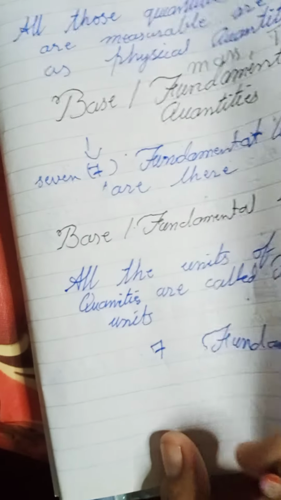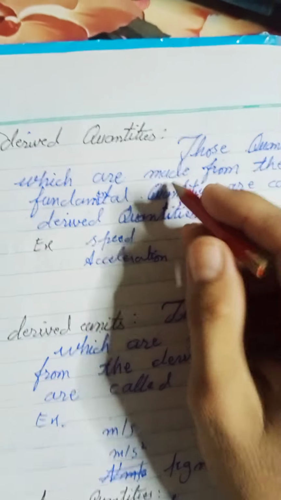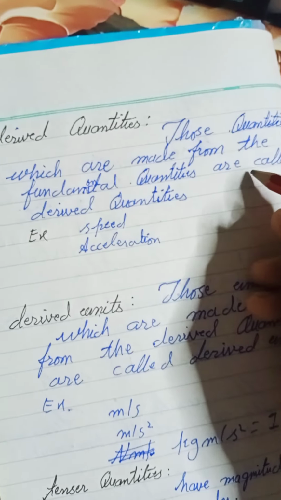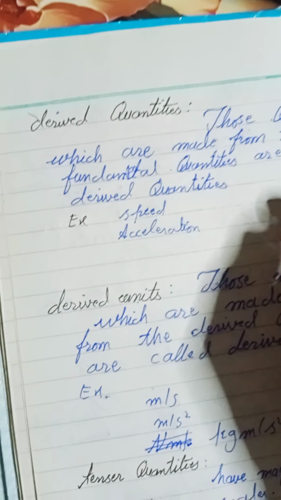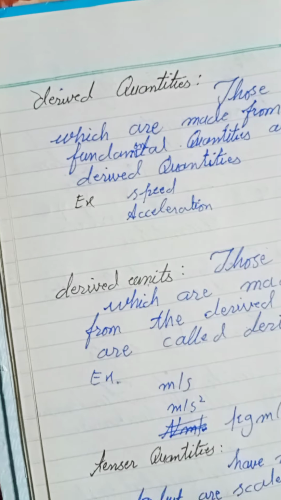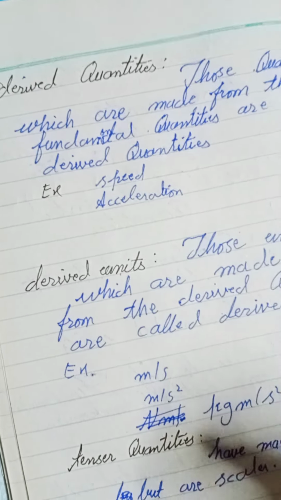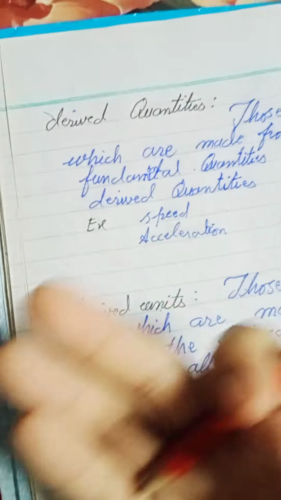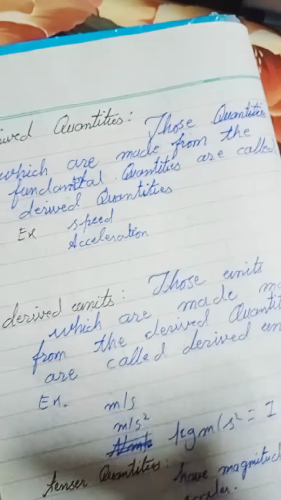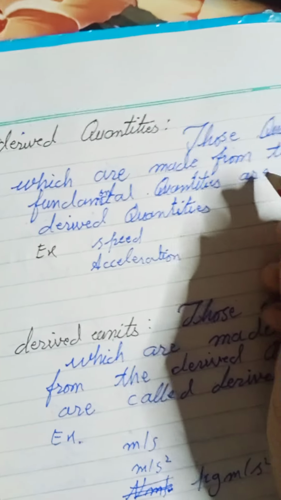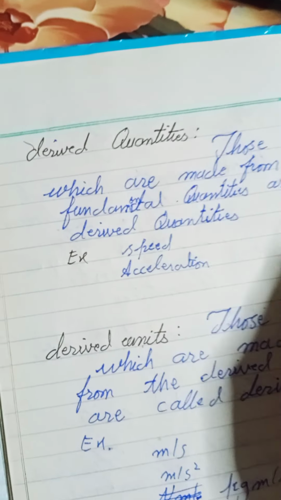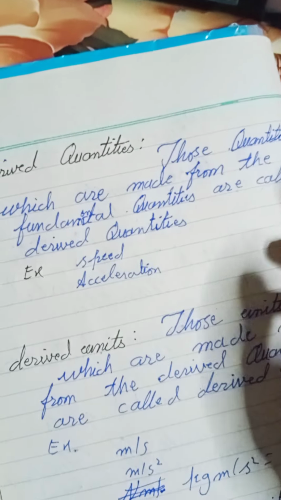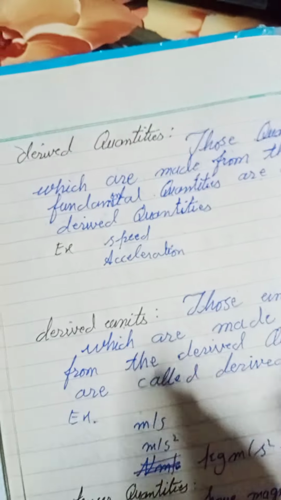So let's change the page. What are derived quantities? Those quantities which are made from fundamental quantities. Fundamental quantities are by themselves independent of any other units. You can also say the multiples of fundamental quantities are known as derived quantities. I suggest writing this definition because it's easy: those quantities which are made from fundamental quantities are known as derived quantities.